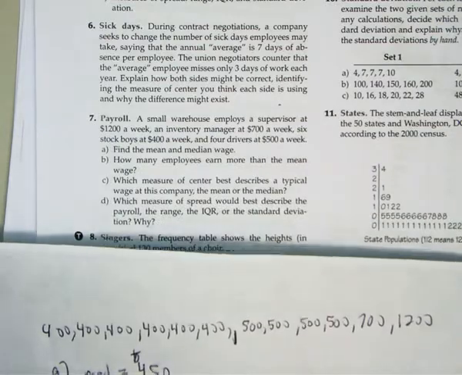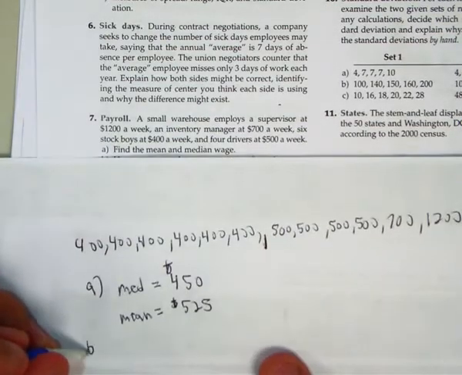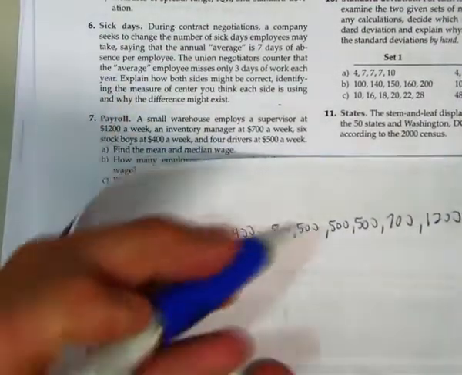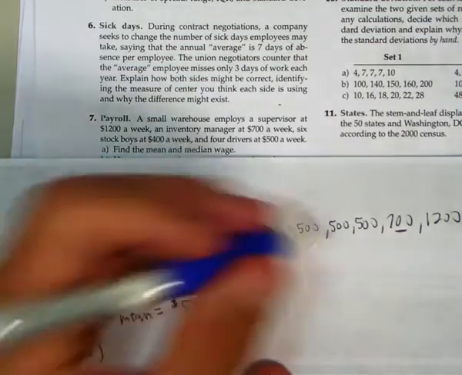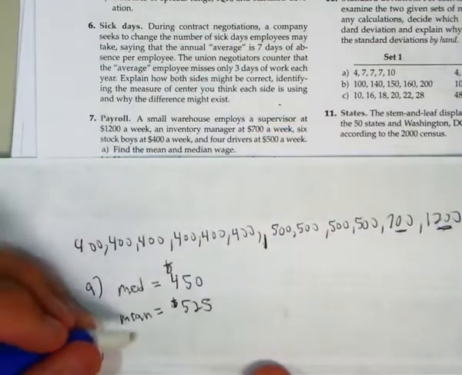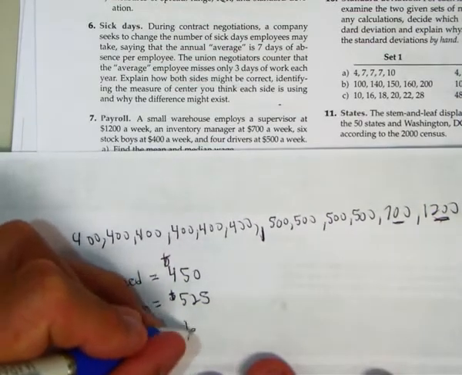So question 2 says, how many employees earn more than the mean? Well, more than $525 is only this person who earns 700, the inventory manager, and then the supervisor. So there's only 2 people that earn more than $525.